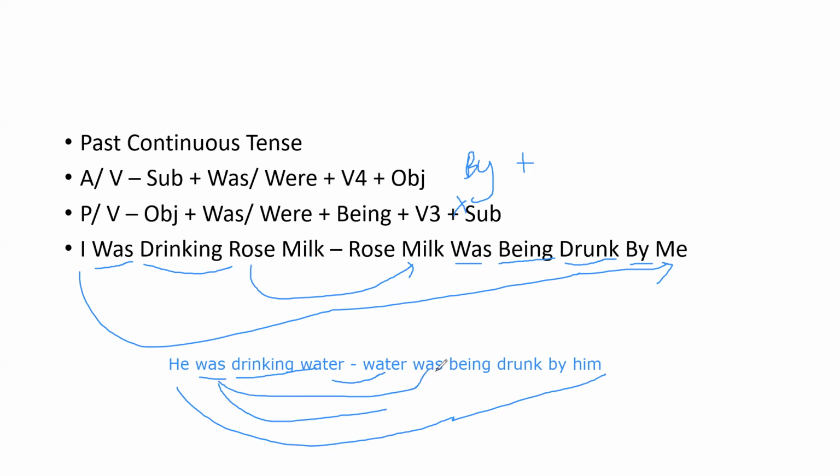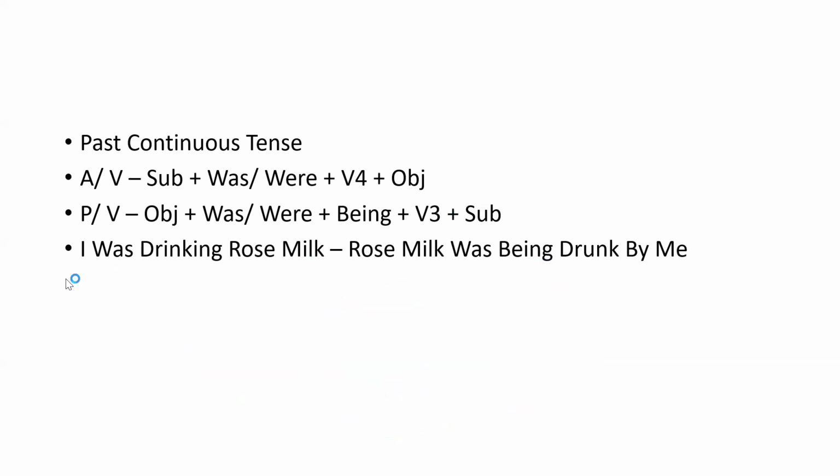Since it is continuous, after the helping verb we write being, then the V3 of drink, which is drunk, and then by. This is the conversion of active voice to passive voice for the past continuous tense. Now let's discuss the past perfect tense.